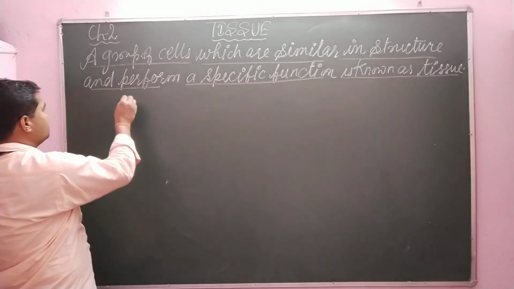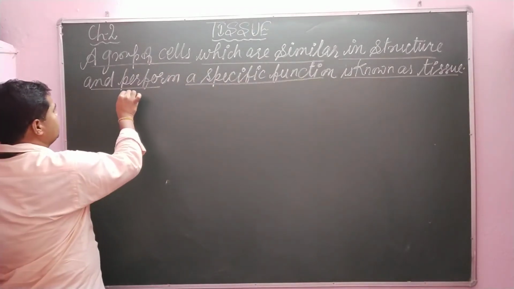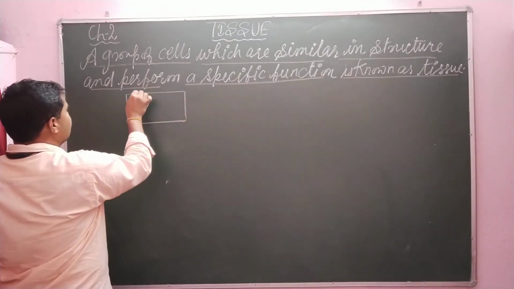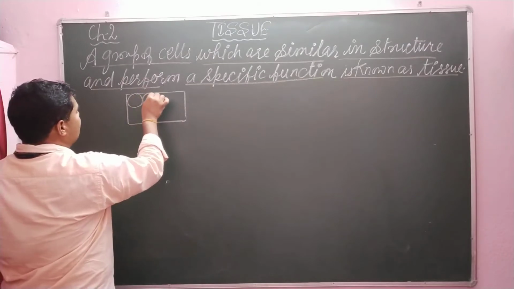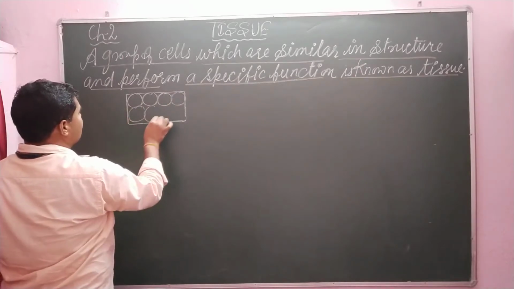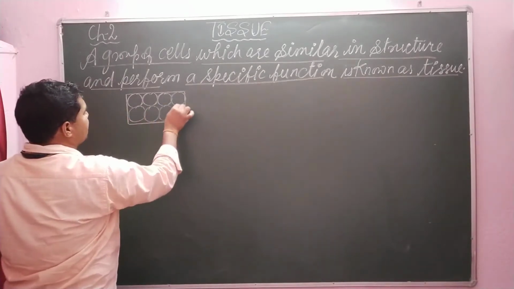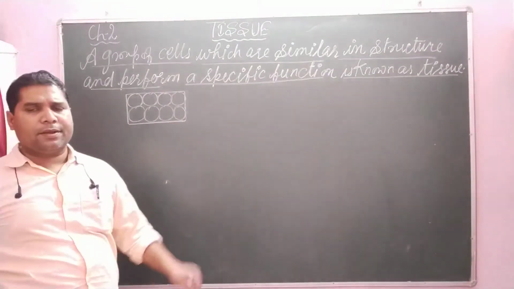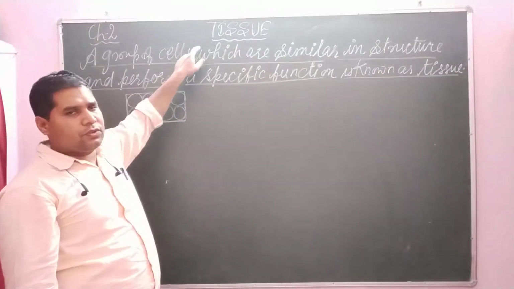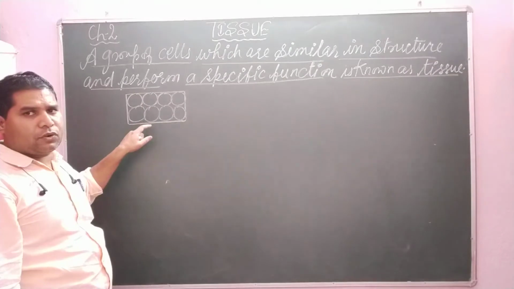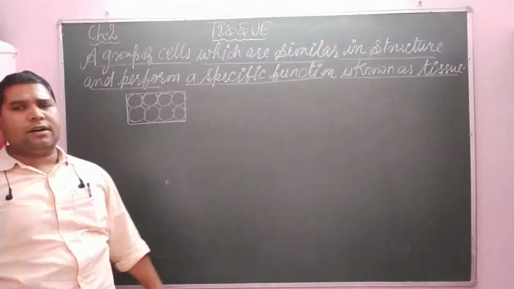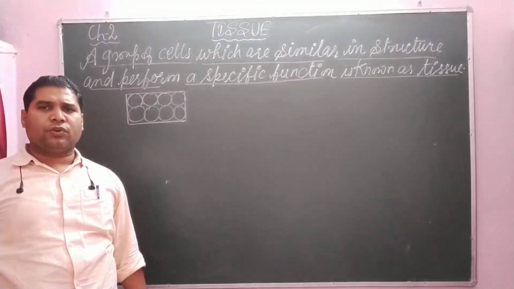Dear student, you see, this is a part of a living being, and here all the cells are of similar shape and structure. And when they perform a particular type of function, it is known as a tissue. So a group of cells or a mass of cells which are similar in structure and performing a specific function is known as a tissue, dear student.